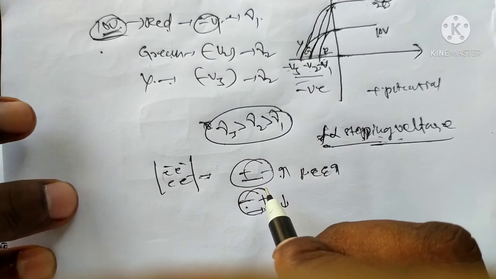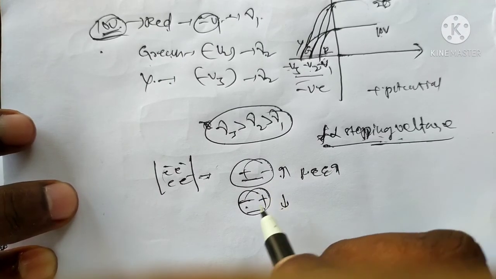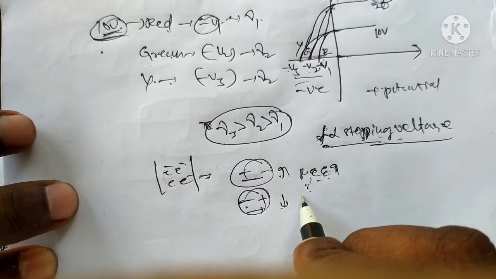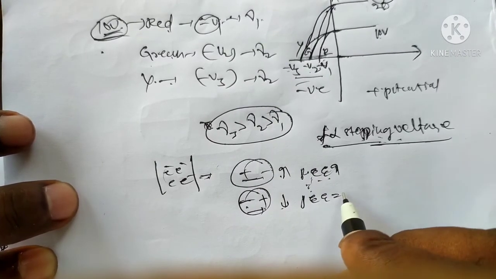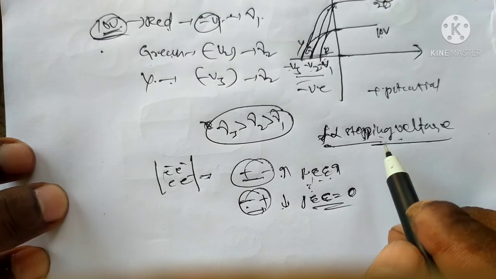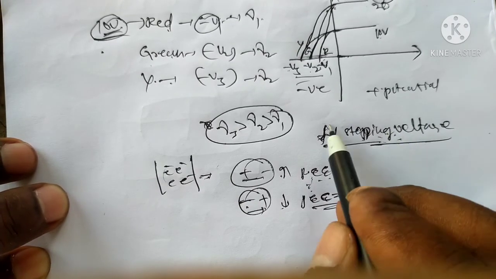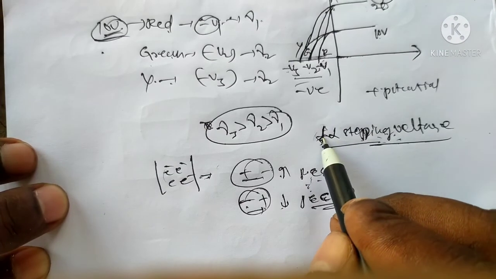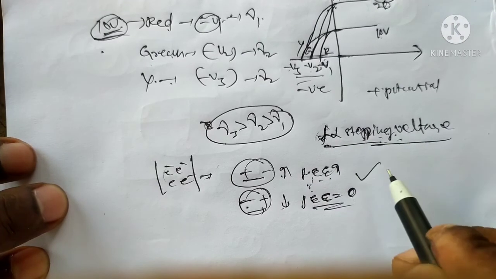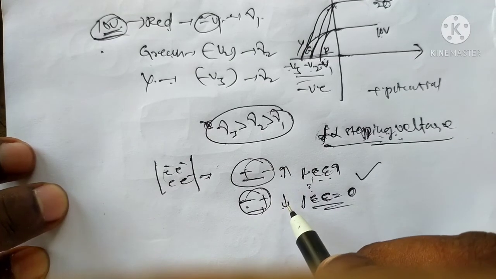To remove the electrons, a potential difference is developed between the two plates. In the first case the photoelectric current increases. In the next case the photoelectric current becomes 0 at a certain voltage. That voltage is called the stopping voltage. The voltage is proportional to the frequency of incident radiation, but does not depend upon intensity. That is the reason it is not continuous; it is an instantaneous process.